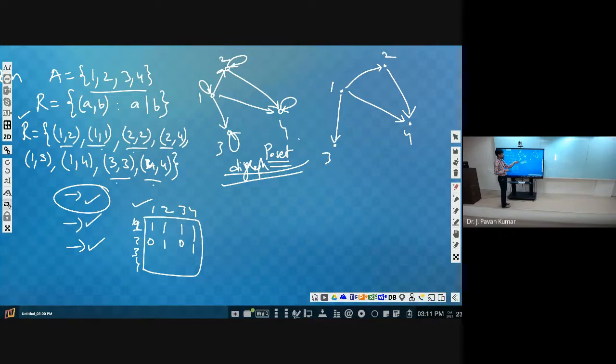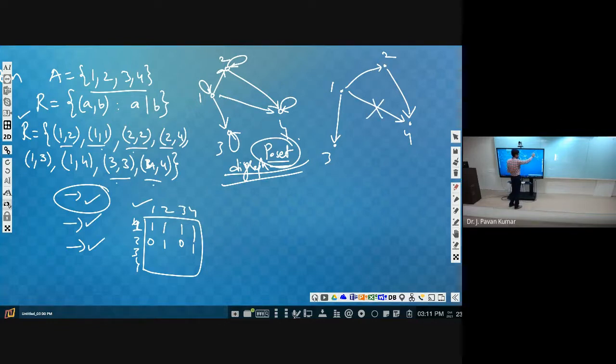Afterwards, whenever there is a transitive relationship, like you consider 1 to 2, 2 to 4, this implies definitely 1 to 4. Why? Because it is a poset, right? Yes, this is a poset. 1 to 4 is definitely included, so these kind of transitive edges we will also remove.